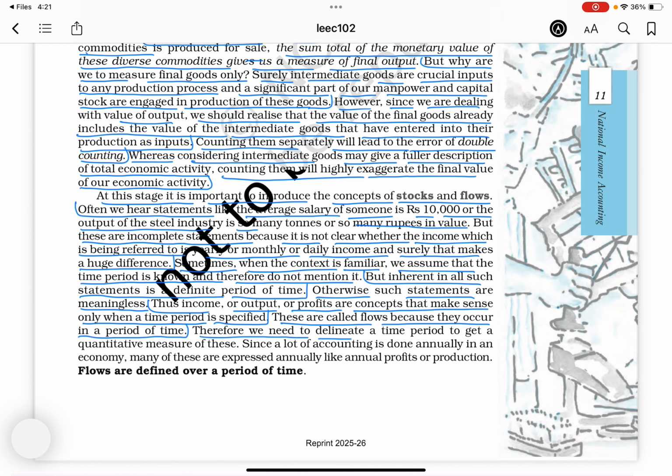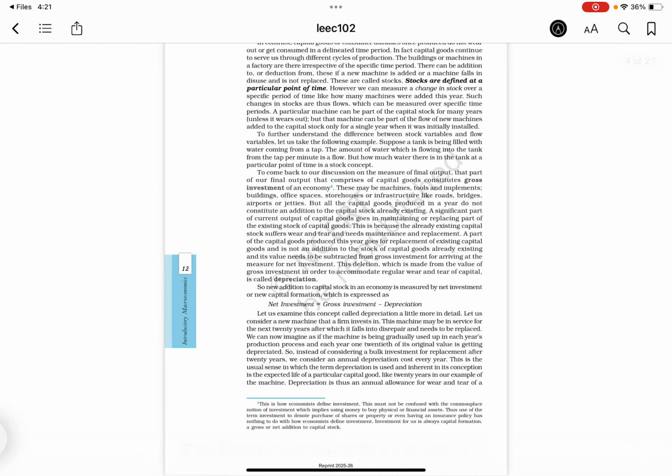Therefore, we need to delineate a time period to get a quantitative measure of these. Since a lot of accounting is done annually in an economy, many of these are expressed annually, like annual profits or production. Flows are defined over a period of time.